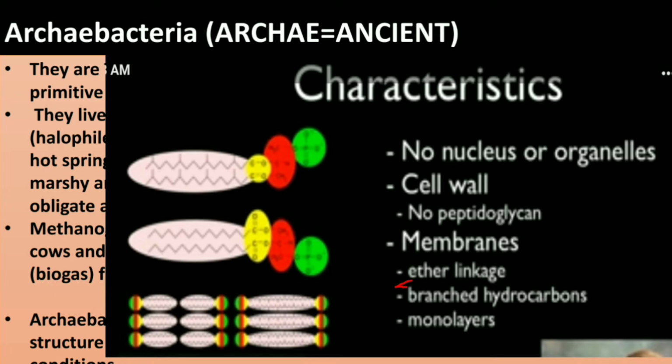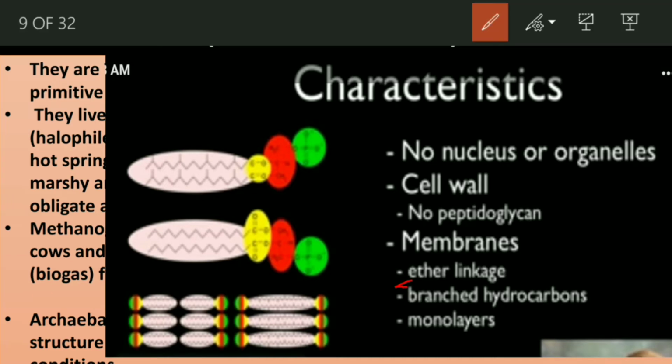Another important thing, when you observe the lipid molecules present in the membrane, you could see here the eubacterial lipid molecule and this is the archaebacterial lipid molecule. The lipids in eubacteria have side chains, but these do not have any side chains.